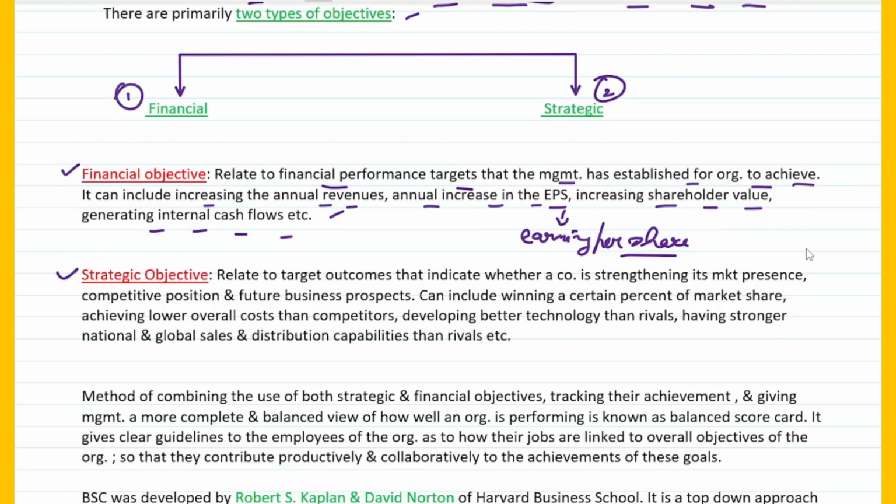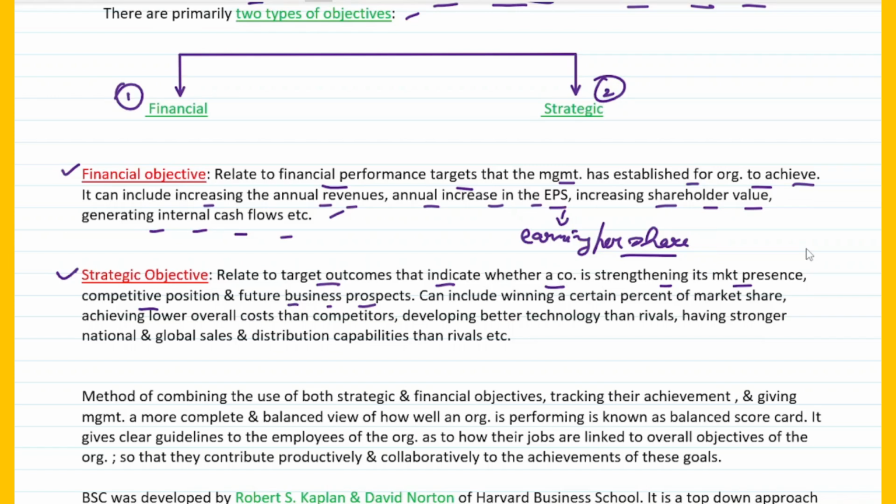It basically relates to the target outcomes that indicate whether a company is strengthening its market presence, competitive position and future business prospects. So as we saw, the financial objective is more to do with improving the financial condition of the company, while the strategic objective is more concerned about the target outcomes. Now what can these target outcomes be? They can be other aspects, for example, strengthening the company's market presence.